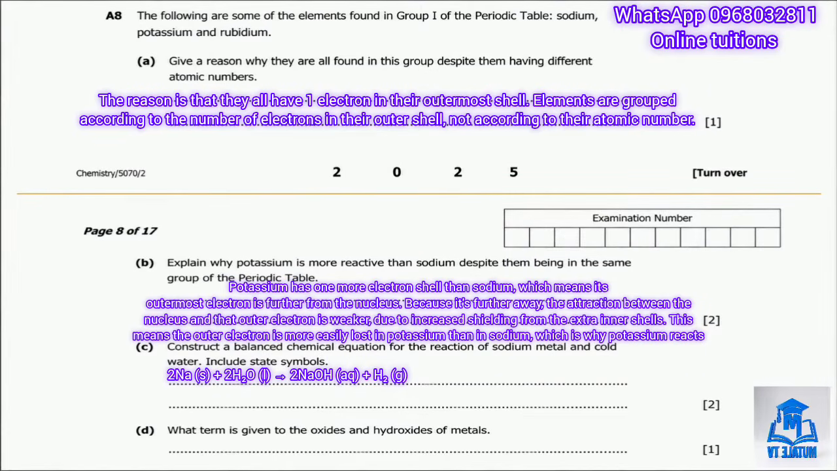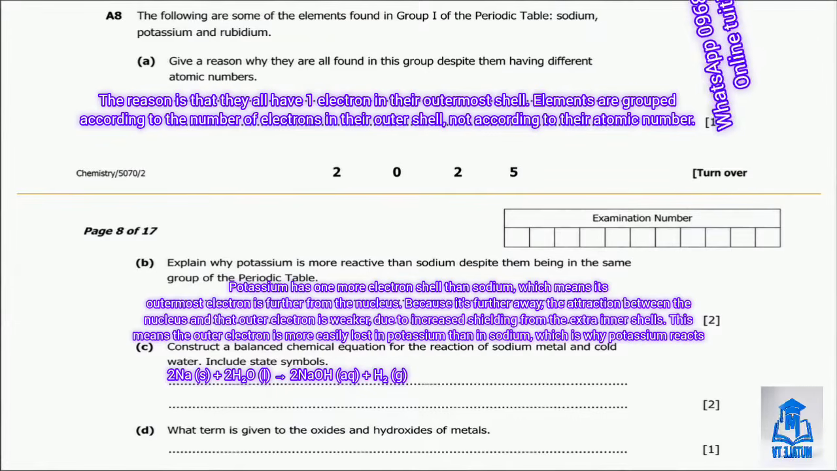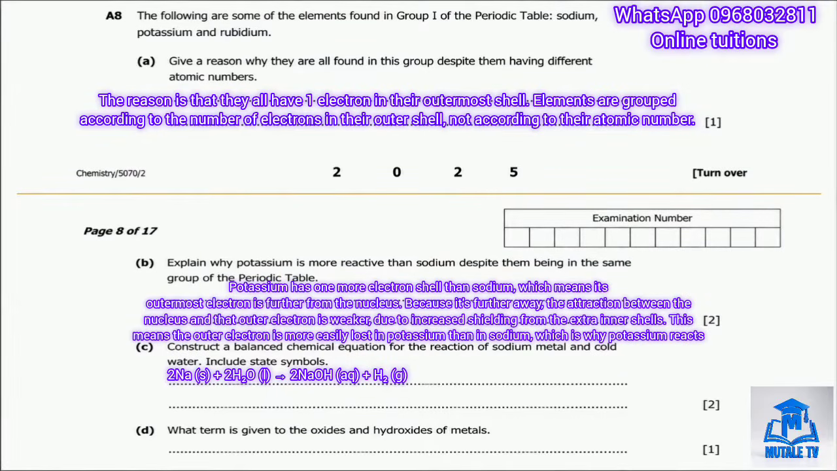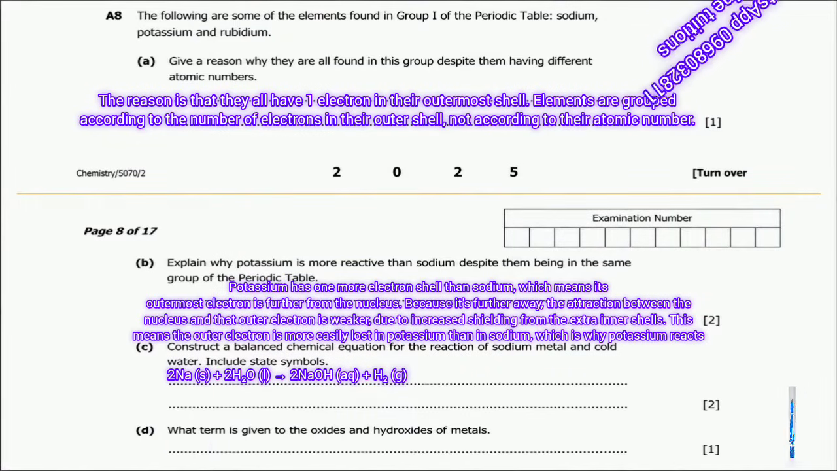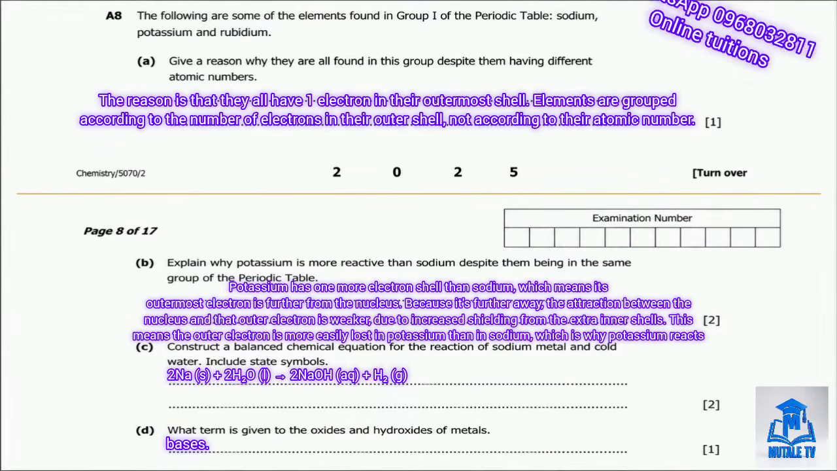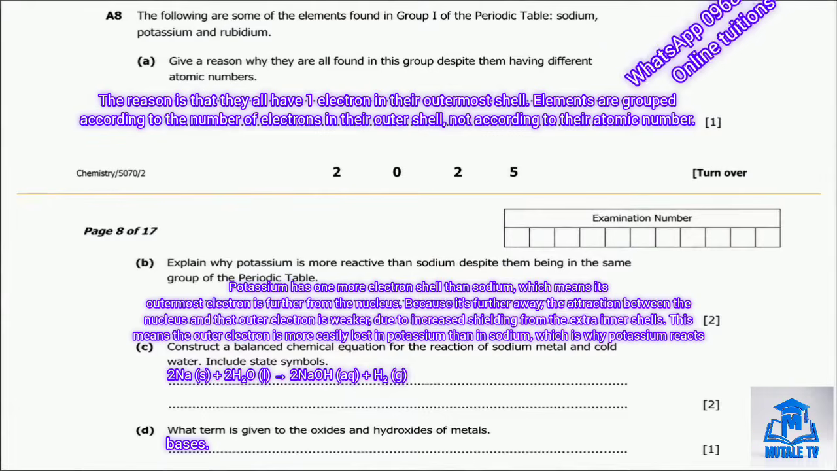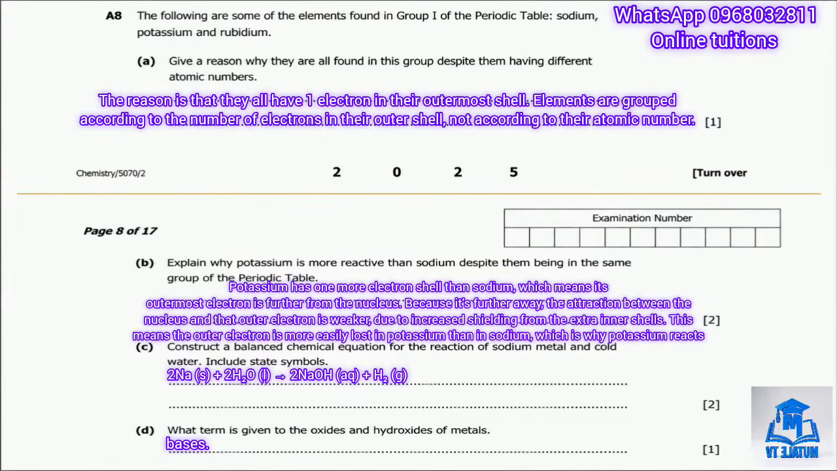Moving on to part D. Part D asks us what term is given to the oxides and hydroxides of metals. The answer is that they are called bases. If they are soluble in water, they are more specifically called alkalis.